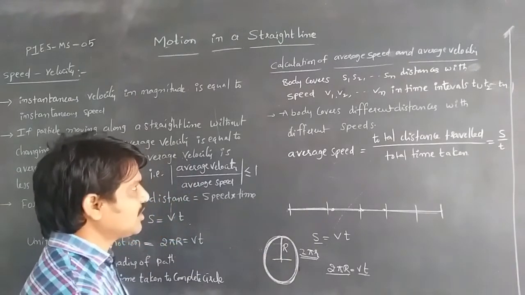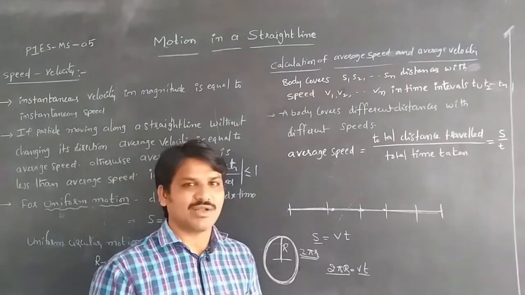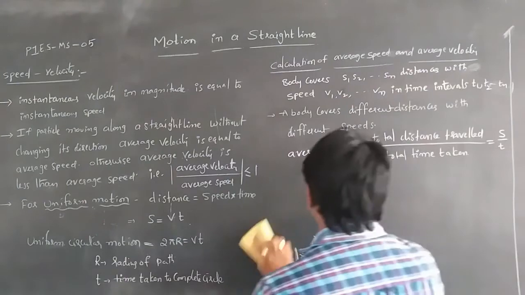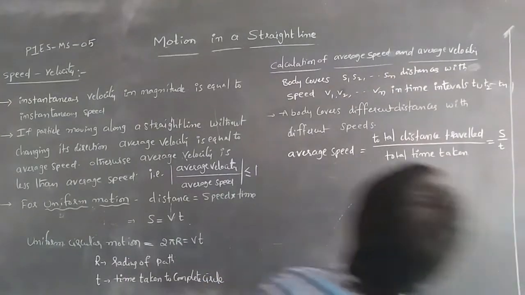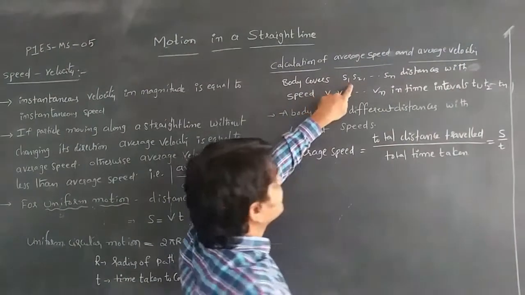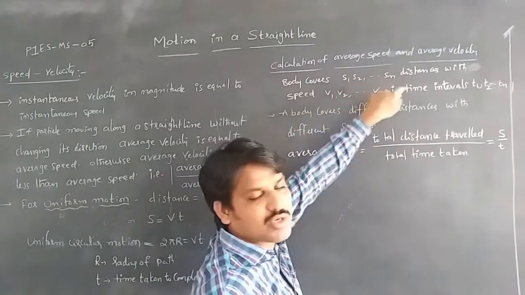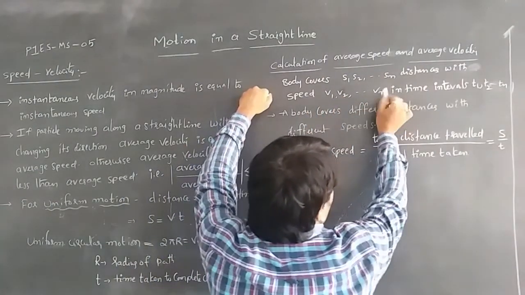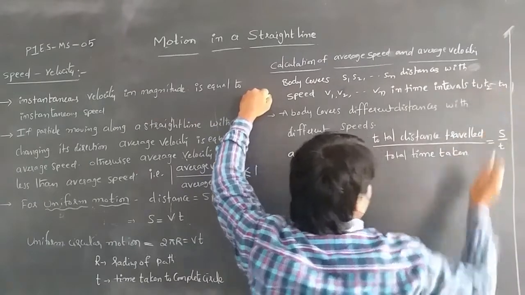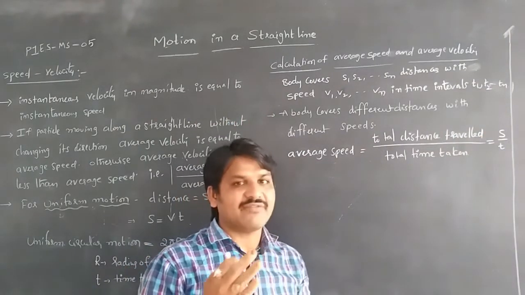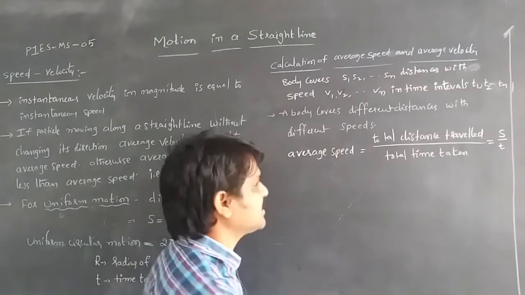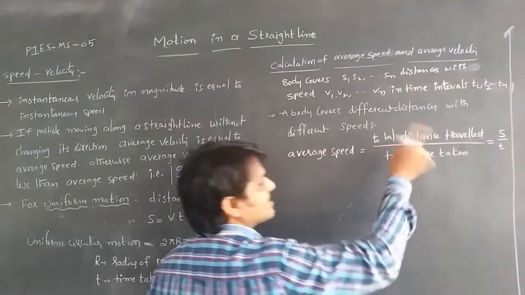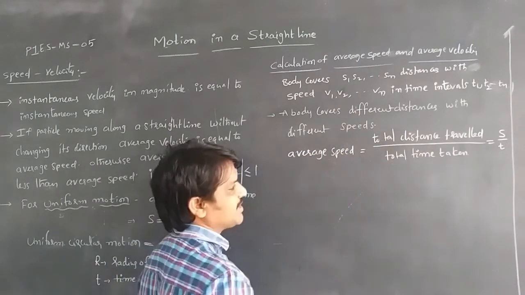Now we are going to find the average speed and average velocity in cases where the particle travels some distances in different time intervals. The body covers distances s1, s2, up to sn, with speeds v1, v2, up to vn, in time intervals t1, t2, up to tn. We know the average speed is the total distance travelled divided by the total time taken, that is s by t.